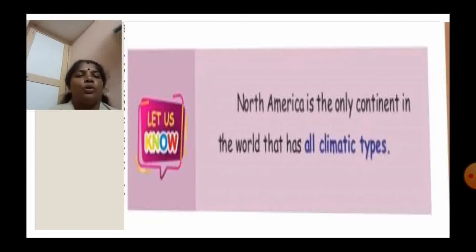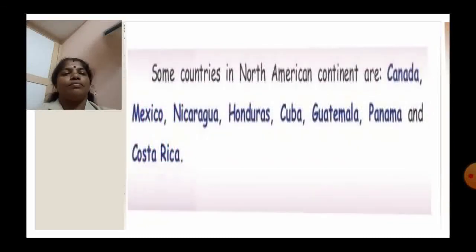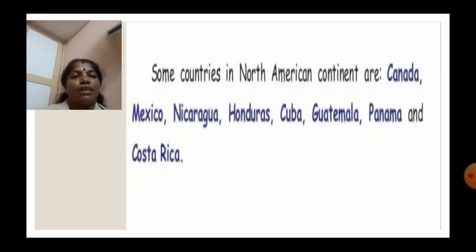Let us know, North America is the only continent in the world that has all climatic types. Some important countries of North America are Canada, Mexico, Nicaragua, Honduras, Cuba, Guatemala, Panama, and Costa Rica.